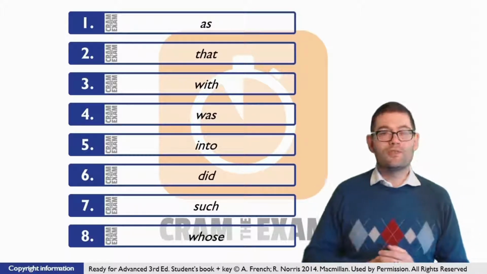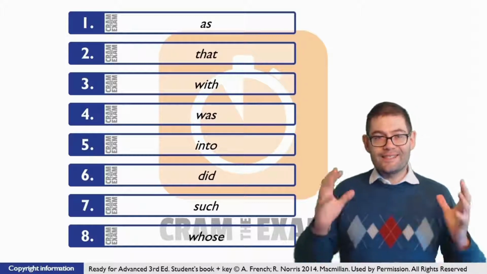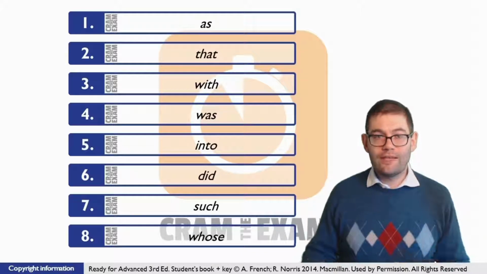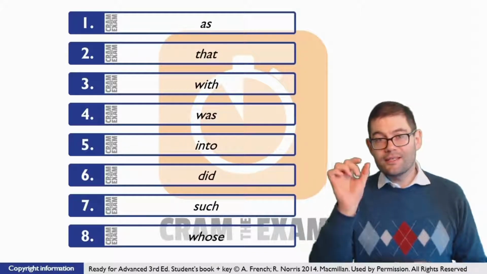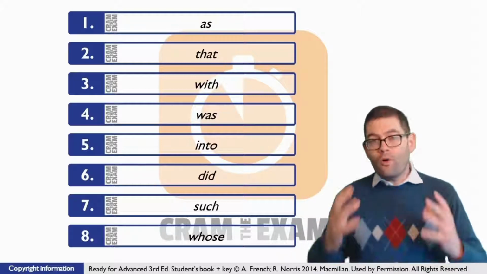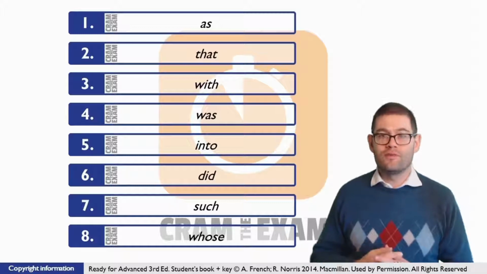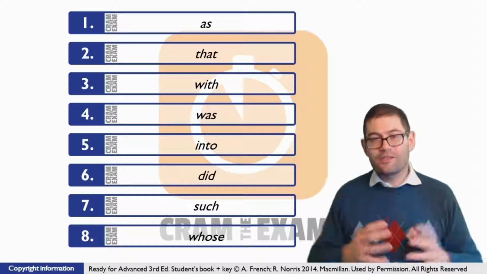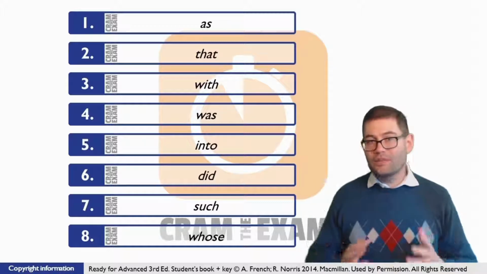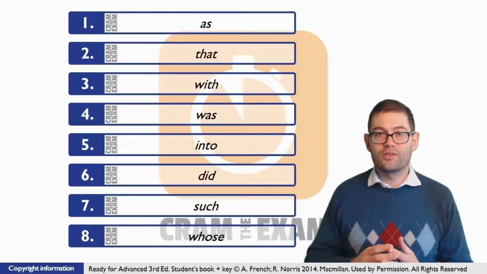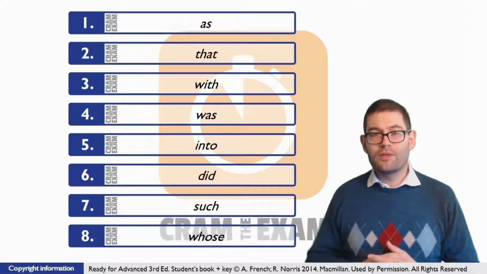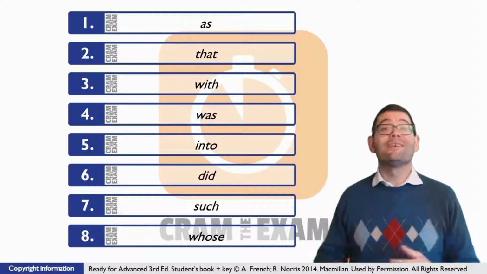Now, let's go back to question number 2. We can see that this sentence is divided into 2 clauses, and that the clauses are somehow related, and question number 2 is the word which connects these 2 clauses together. What we need here is a conjunction of some kind, because conjunctions connect 2 clauses together. But which conjunction do we need? We can't say and or but or so or yet or any of the traditional conjunctions. So what one conjunction fulfills the role of connecting both of those clauses together? Well, the answer is that.